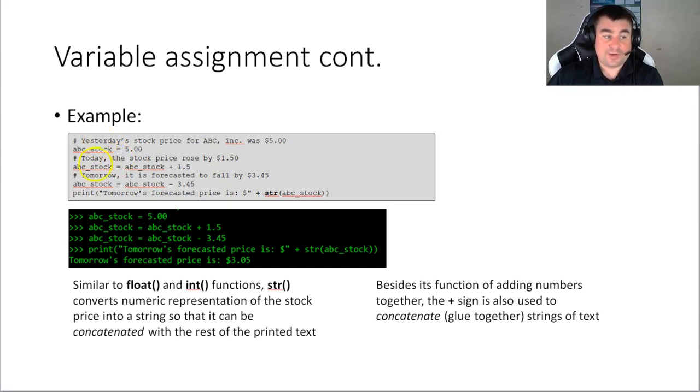Now, that was yesterday. Today, the stock rose by $1.5. What you can do is make a statement, say now ABC gets 6.5, right? However, there are some tricks you can do. You don't have to keep redoing this assignment.